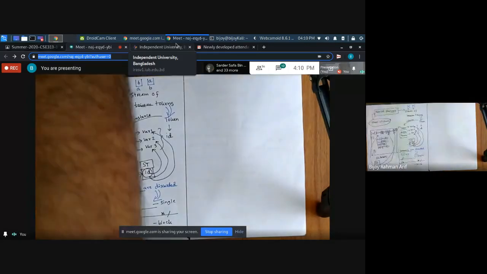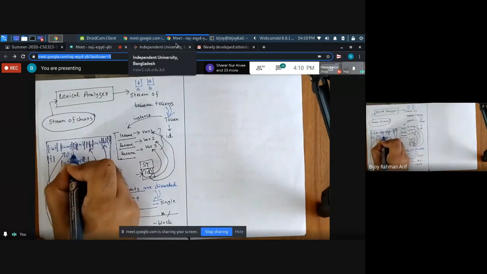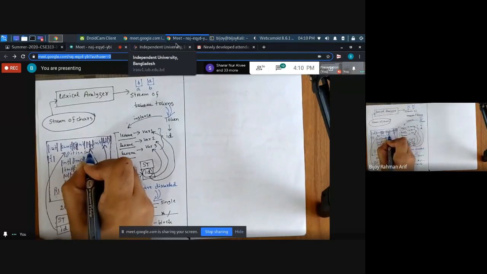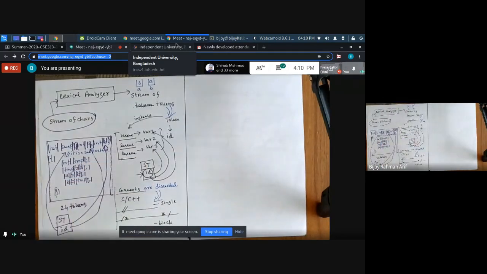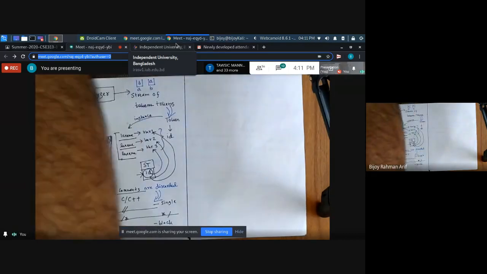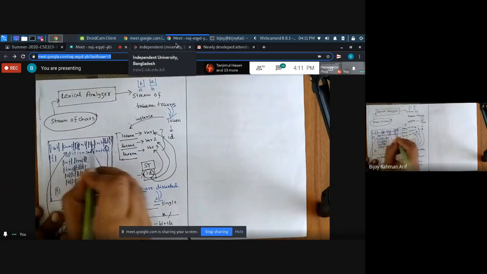But also sometimes we write what? Sometimes we write some comments, like it is a swap method. For our convenience, we write something like this. It's a swap method. Those are called comments. So at the very beginning of the lexical analyzer, this is going to be discarded.